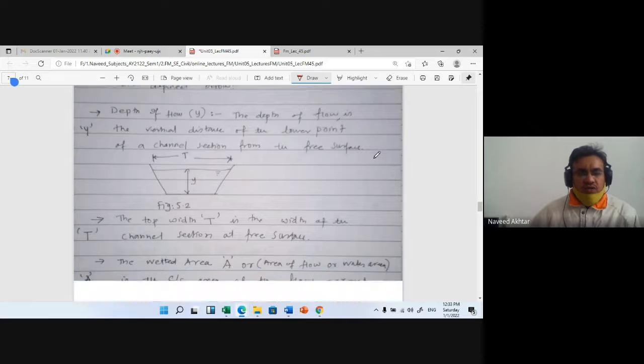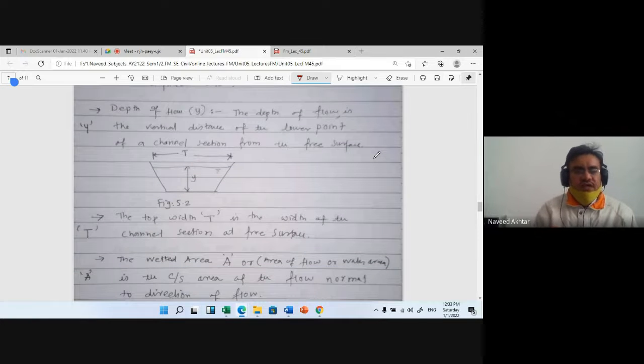First we will see the depth of flow. The depth of flow is denoted by the letter Y. The depth of flow is the vertical distance of the lowest point of the channel section.